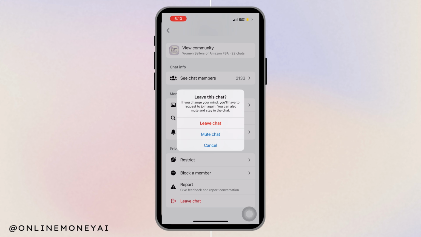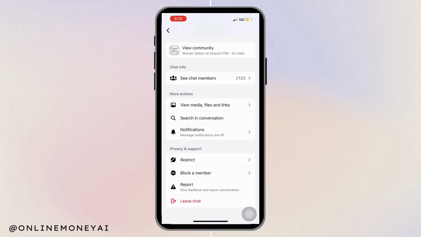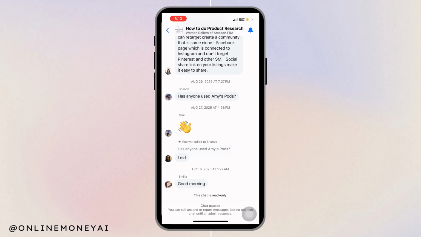Ask any current group member to open the group, tap the group name at the top, and turn on Invite Link. Once they send you the link, tap it and select Join Group. You'll be instantly added back to the Messenger group.